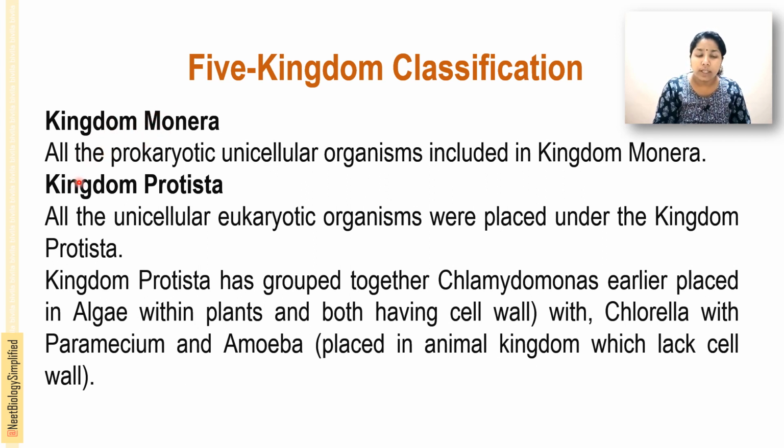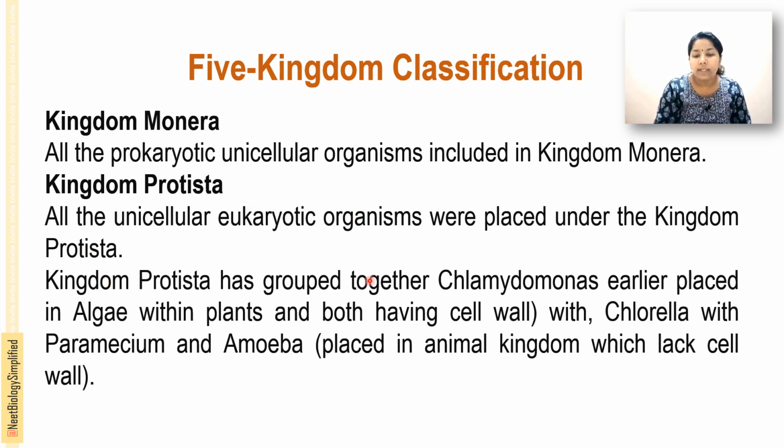The kingdom Monera includes all the prokaryotic unicellular organisms, that is, single-celled prokaryotic organisms. Kingdom Protista organisms are also unicellular, but eukaryotic. Prokaryotic means pro, false, karyon, nucleus: absence of a true nucleus. Eukaryotic means presence of a true nucleus, and these were placed under the kingdom Protista.